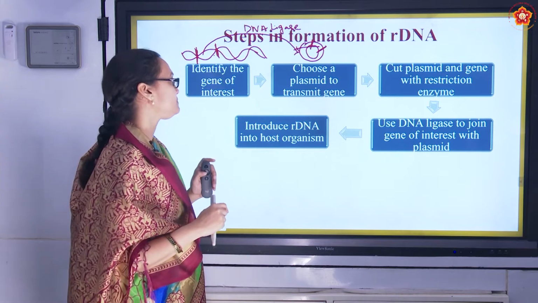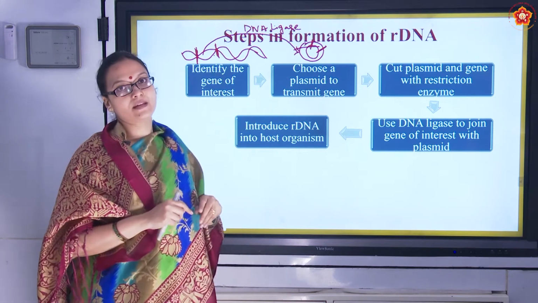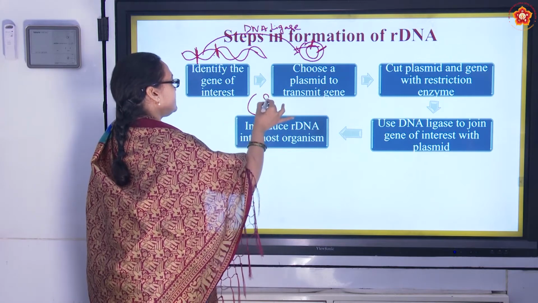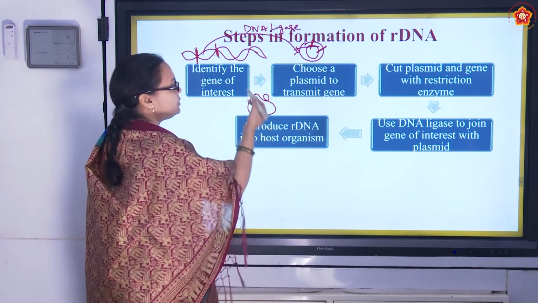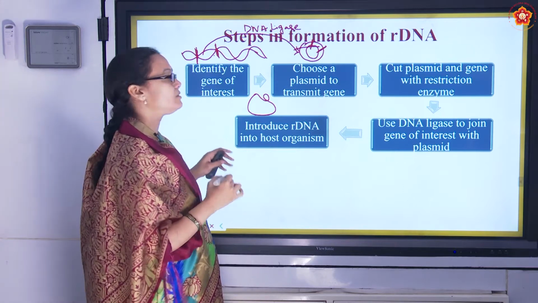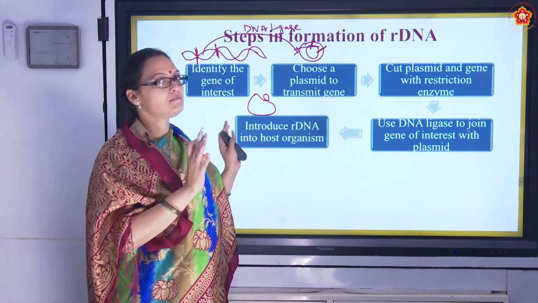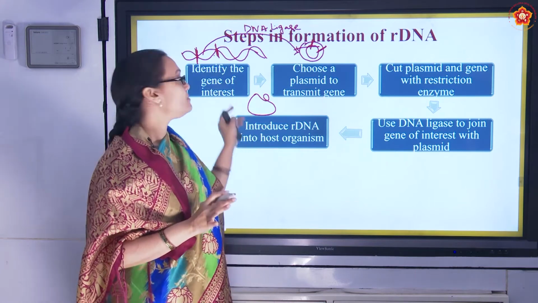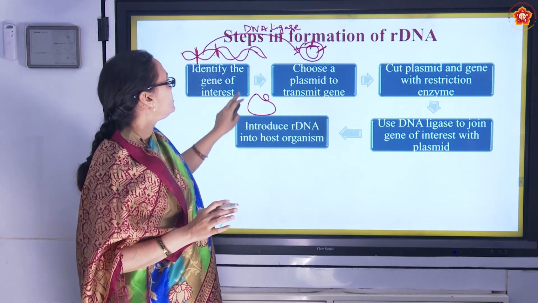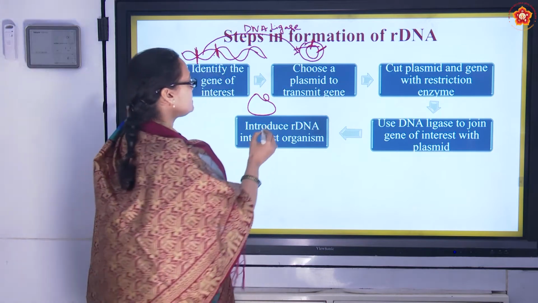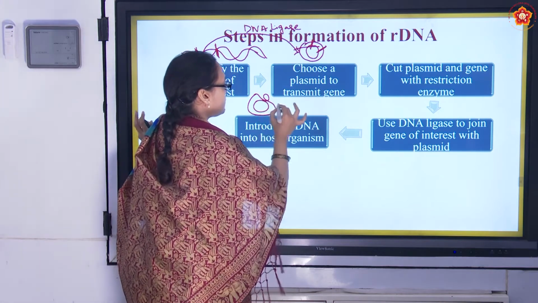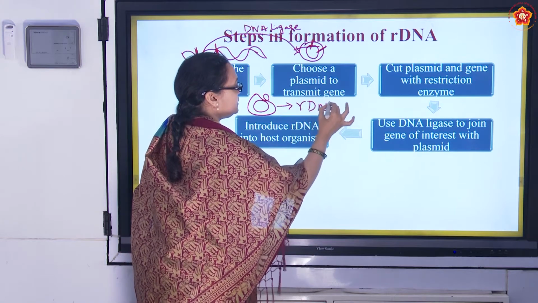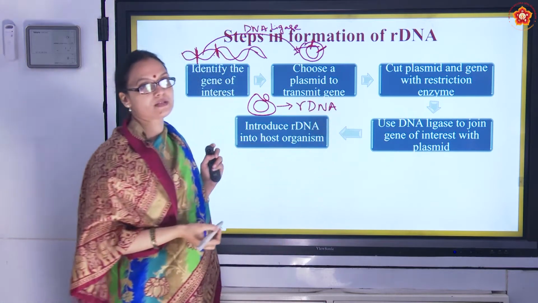Next, what do we do? Now, does the plasmid remain the same? No. How does it look? It looks something like this. We introduced a new DNA into it. So does the genotype remain the same? No, it looks different. This DNA which we formed using the gene of interest is called recombinant DNA, the new DNA that we formed, right?